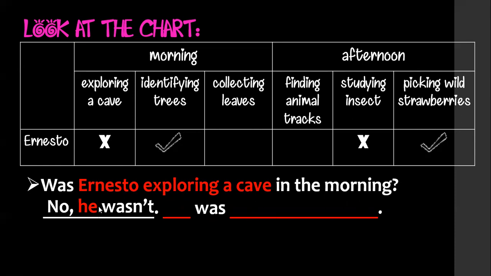So here we have no, he wasn't. He was what? Oh, the check. Identifying trees. So no, he wasn't. He was identifying trees.